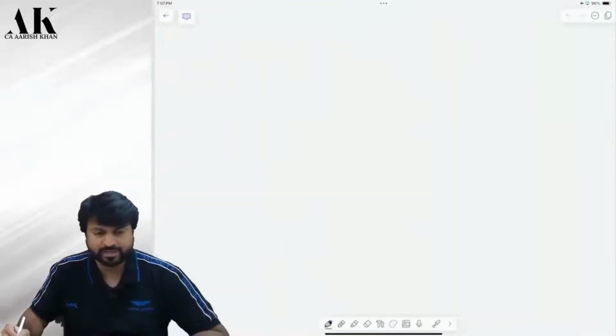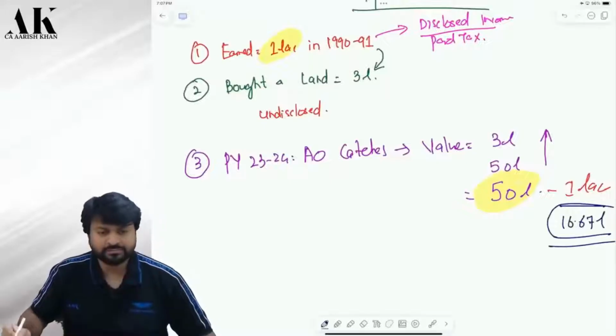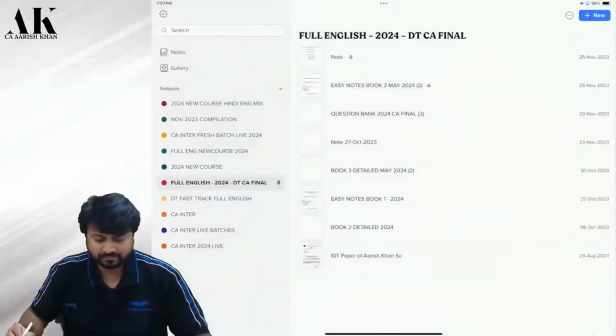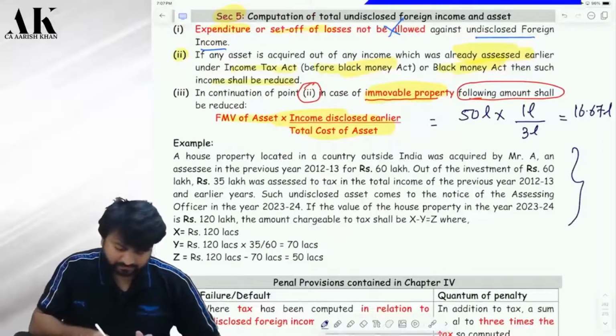Did you understand what I did? I am giving indexation, a kind of indexation, yes, you can say. So instead of 1 lakh, you will reduce 16.67 lakhs. You can go through this example now.